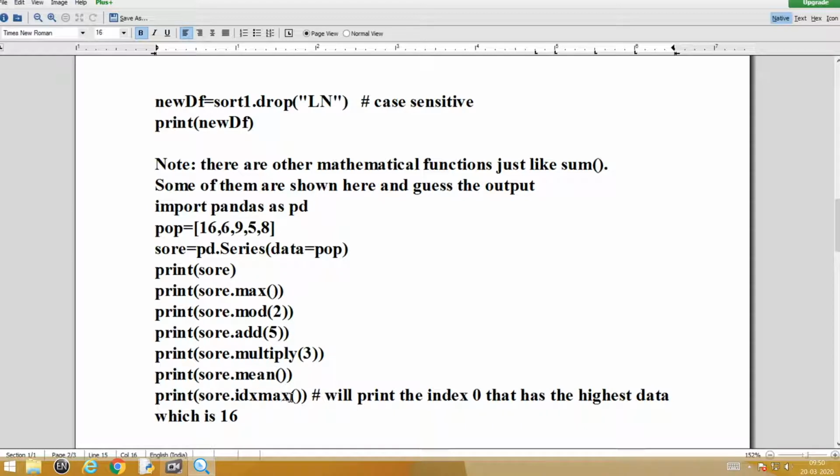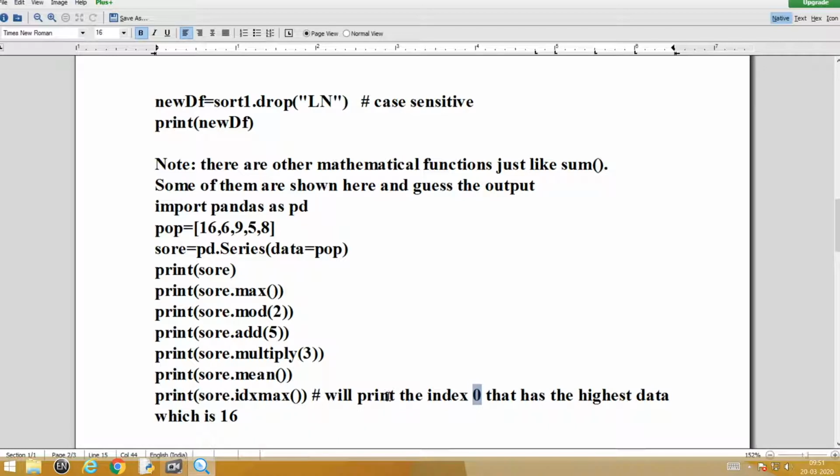Now a unique function. Max will give the data. That means 16 will be printed. Okay. And 16 is in which location? 0th location. If you write idxmax, that is a short form of index max, this particular function will give you the index value of the data which is highest here. That means here the highest is 16 and its index is 0. So the answer will be 0.